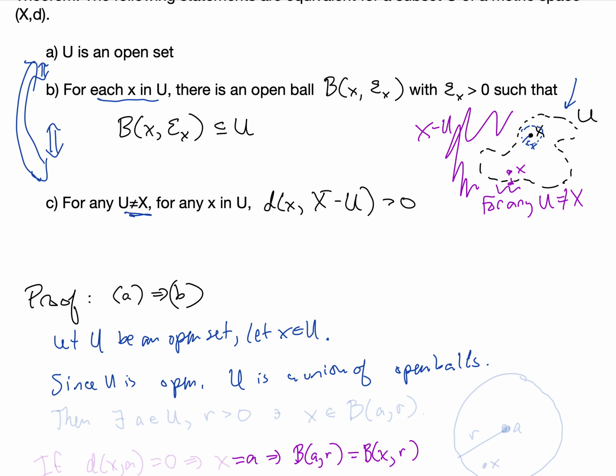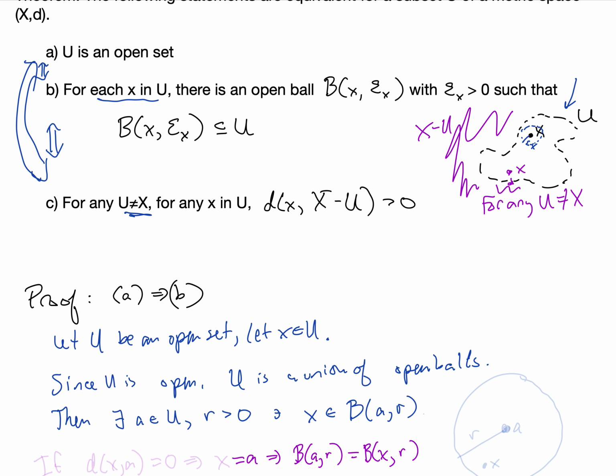And because x is an element of U, then there exists some a inside of U and some radius r greater than 0, such that x is an element of one of these open balls. And this open ball would be the ball centered at a with radius r.